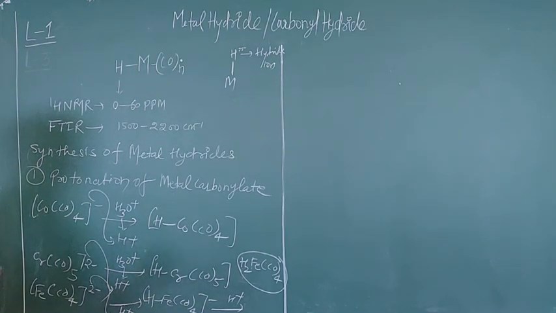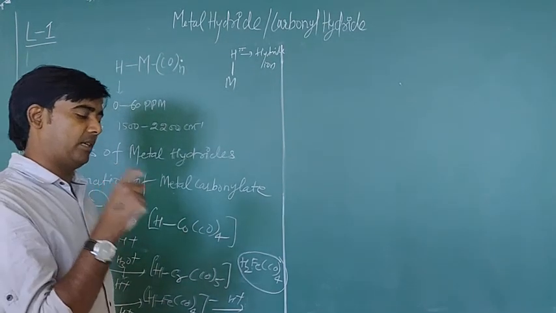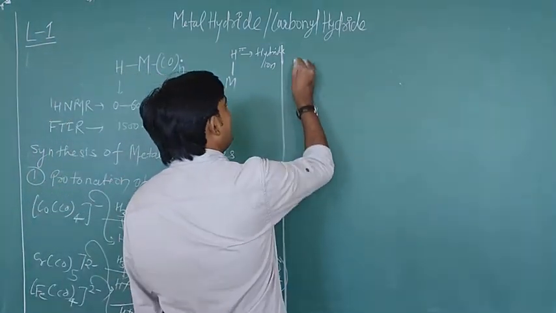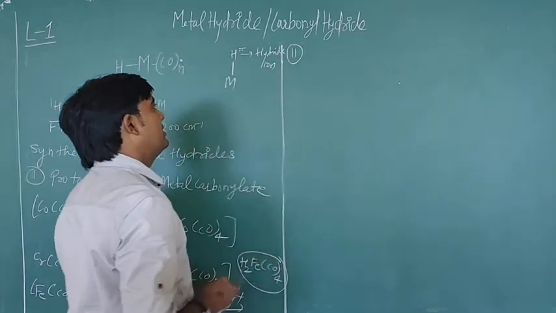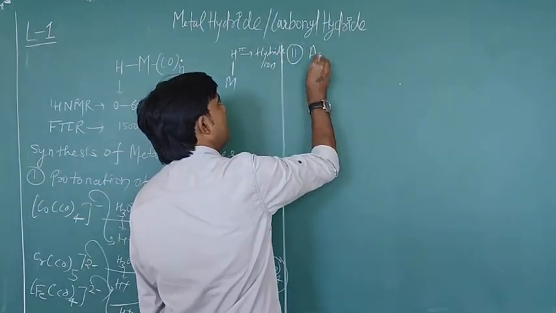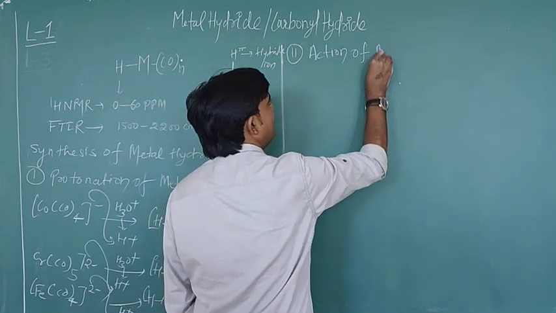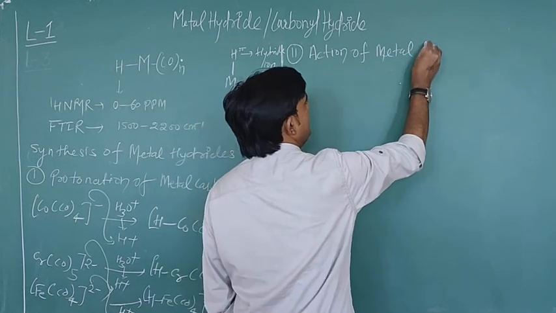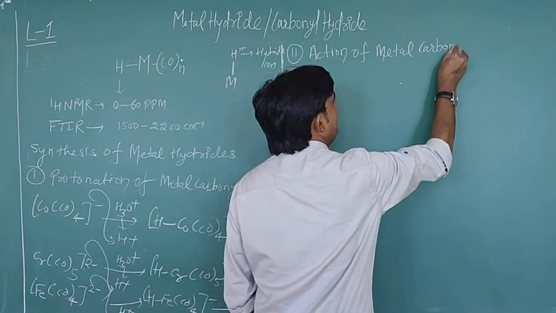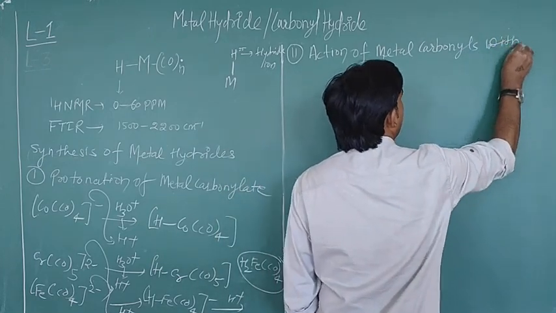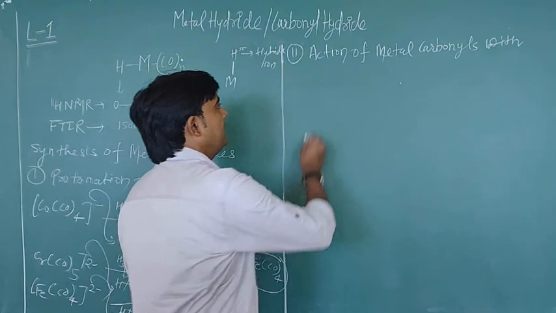Now we are going to discuss another method: the action of metal hydride on metal carbonyl complexes. So another method is the action of metal carbonyls with a hydride donor, any hydride donor.